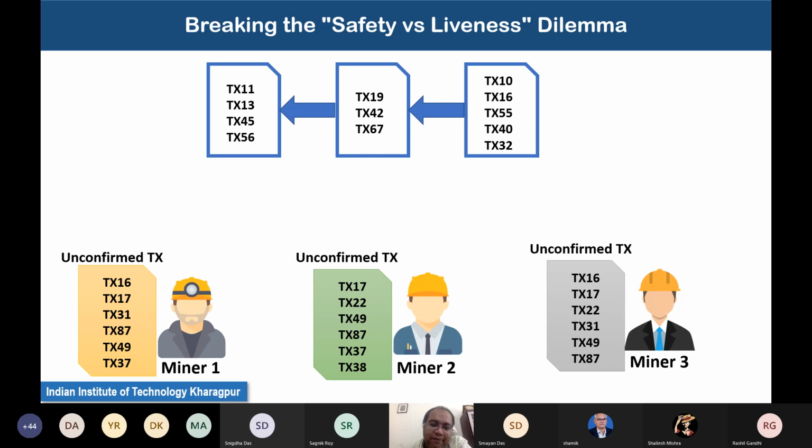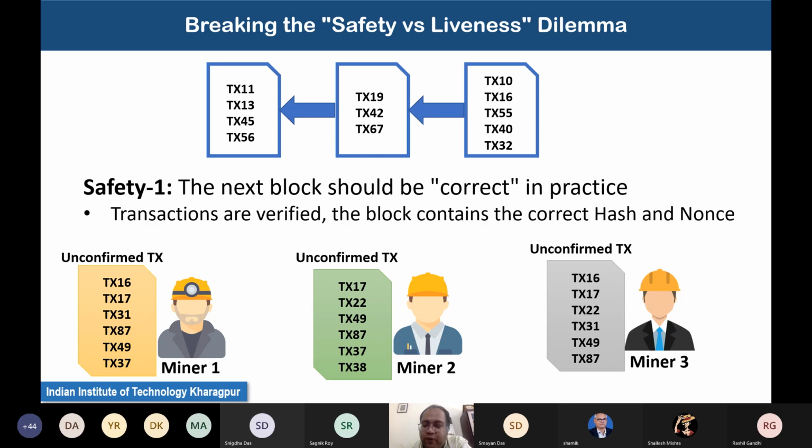Now, the miners need to propose the block. To propose the block, what will happen? Again, I am coming back to the safety and liveness guarantees. As I have mentioned, safety has two different requirements. The first requirement is that the next block the miners add to the existing blockchain should be correct in practice. That basically means the transactions in the block are verified, and the block contains the correct hash and nonce. That means the block is technically correct.